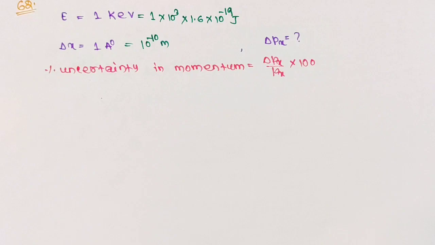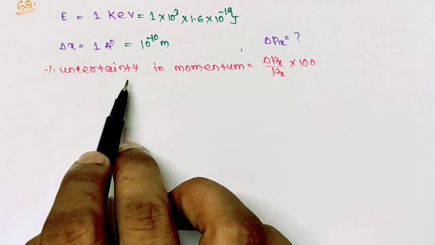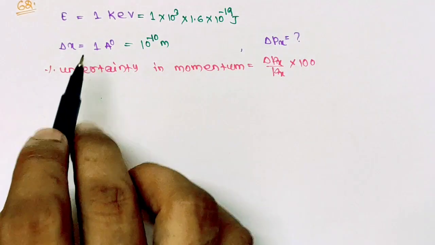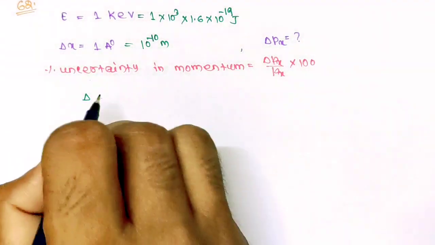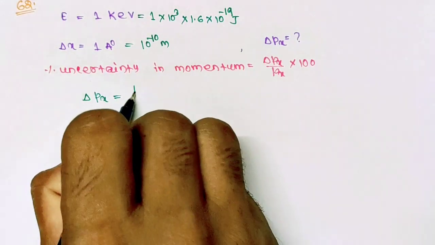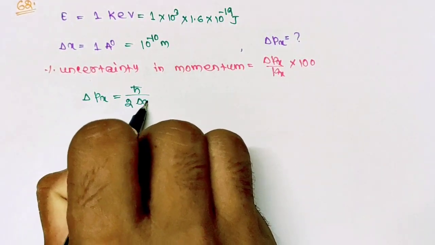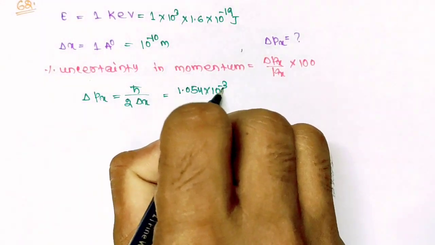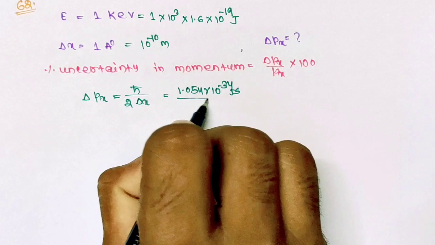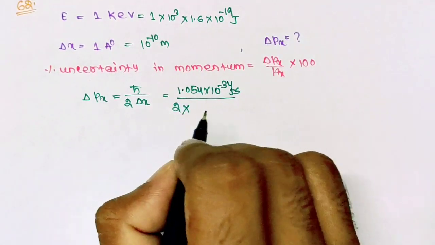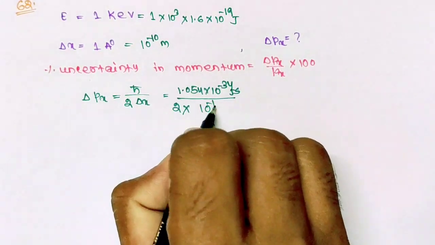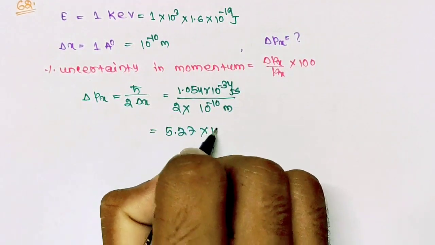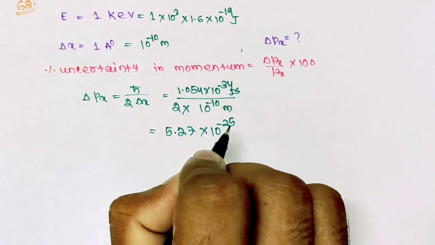We have to find the percentage uncertainty in momentum, that is del px by px times 100. So using the uncertainty principle, we can define del px equals h-bar by 2 times del x. So that is equal to 1.054 × 10^-34 joule second by 2 times 10^-10 meter, which is equal to 5.27 × 10^-25.